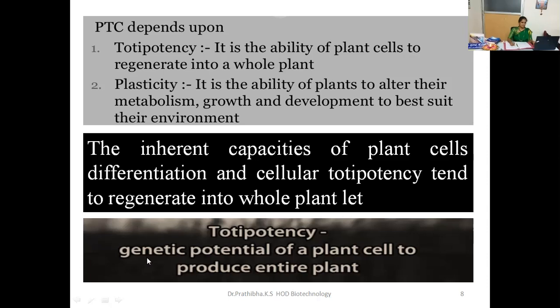Or in short, you can define this as genetic potential of a plant cell to produce entire plant. Okay, any one definition you can write in the exam. And further here, plant tissue culture also depends on plasticity. Okay, what is plasticity? It is the ability of plants to alter their metabolism, growth, and development to best suit their environment. Okay, hope you understood this one.